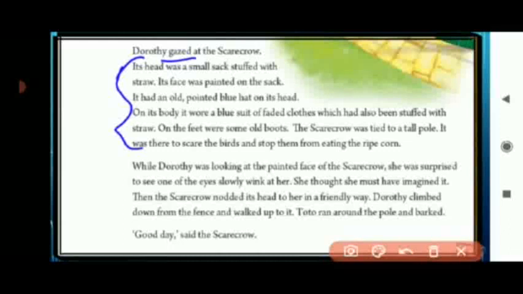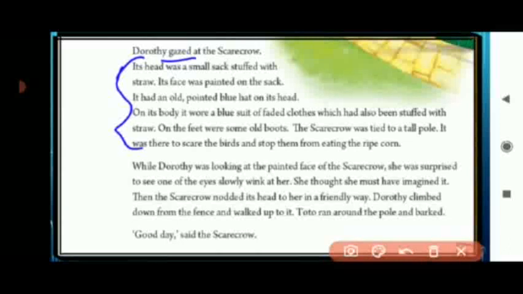But no, in the end, the scarecrow nodded its head to her in a friendly way. Dorothy was very much surprised and she climbed down from the fence and walked up to it. Her dog Toto also ran around the pole and started barking.